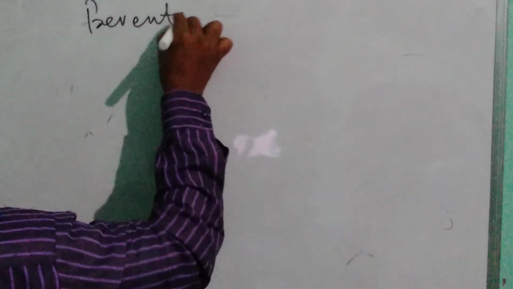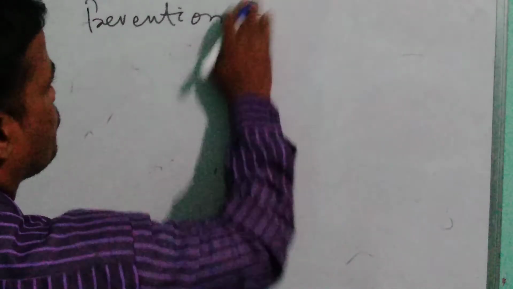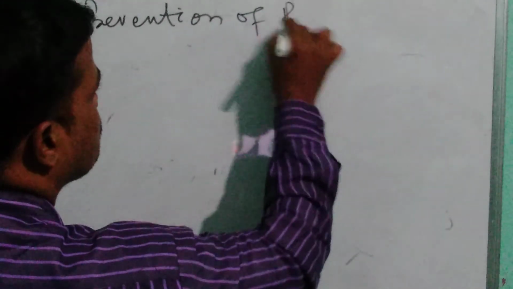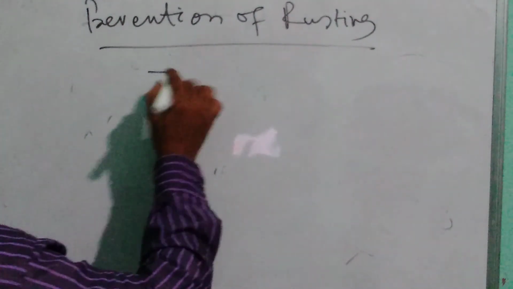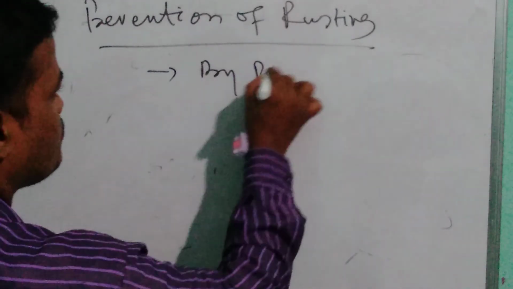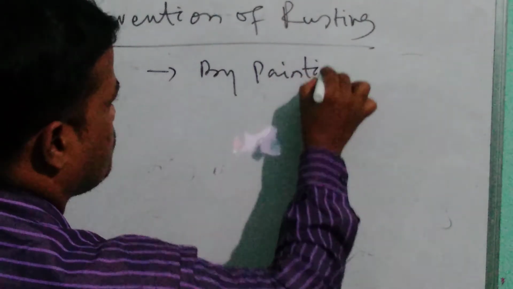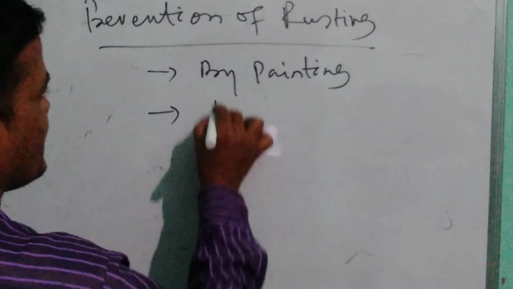Prevention of rusting. How can rusting be prevented? Number 1, by painting. By galvanizing.